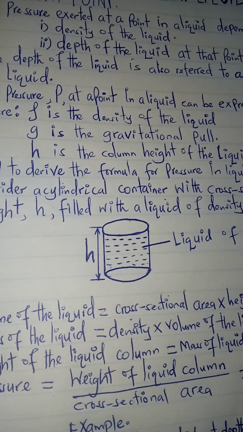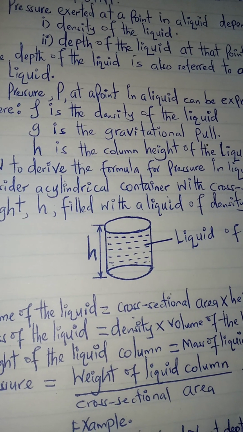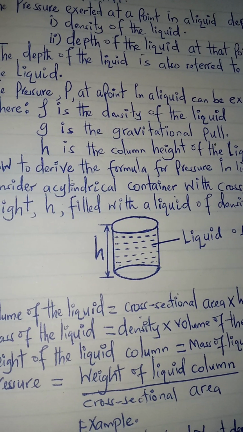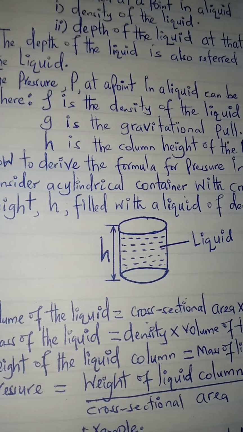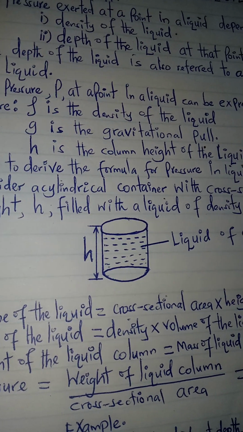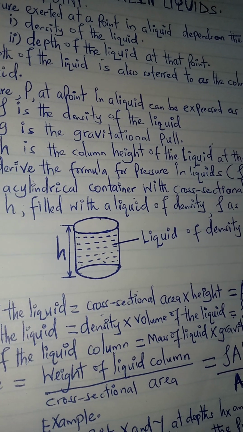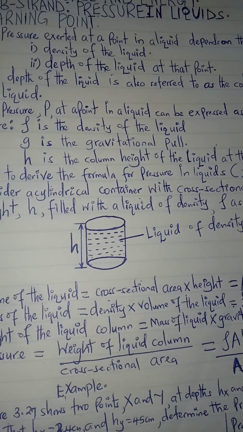The g is the gravitational pull, which is always 10 Newton per kg. That is the acceleration due to gravity. Then h is the column height of the liquid, or we call it the depth of that particular liquid.